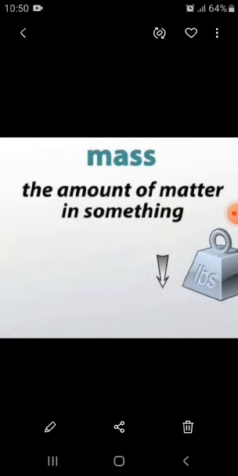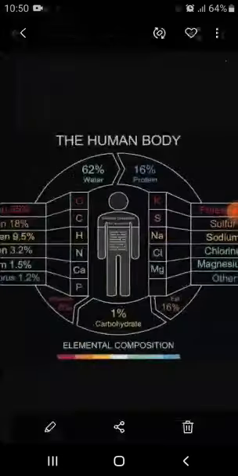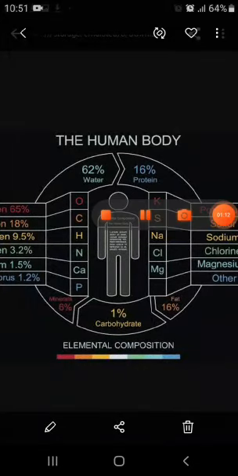Everything around us, everything in this world is made up of matter, and matter is made up of the smallest particles, which are called atoms. Even our human body is made up of different kinds of atoms and chemicals, for example hydrogen, oxygen, proteins, water, potassium, chlorine. That's why we say our human body is made up of matter, because all these things have some mass and occupy some space.